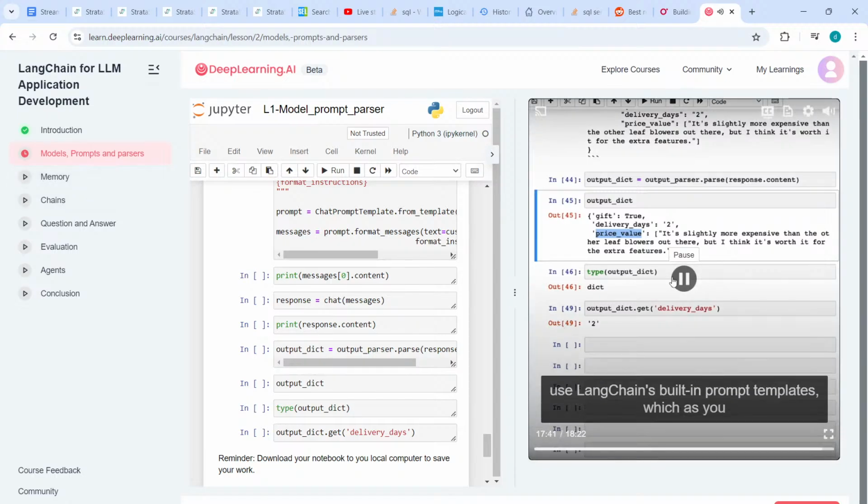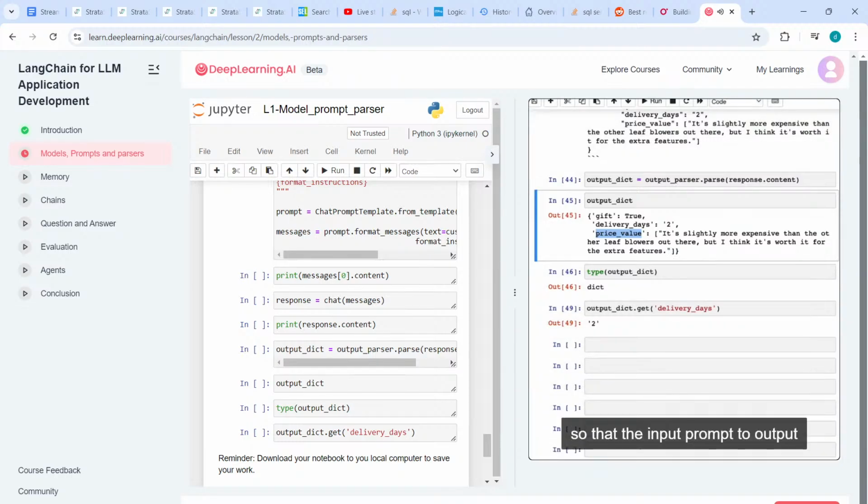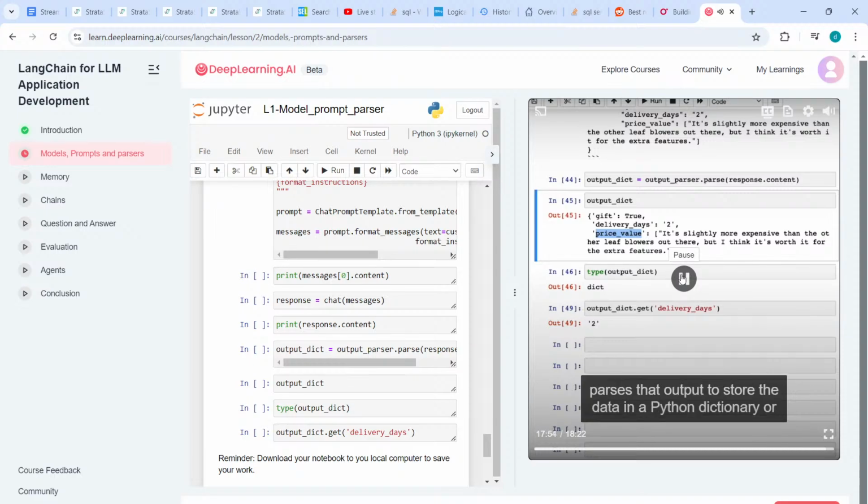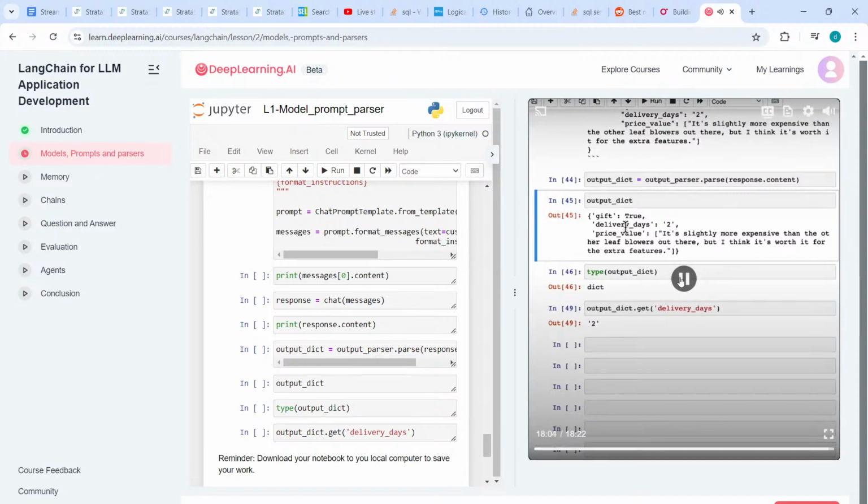and even use LangChain's built-in prompt templates, which, as you just saw, can often be coupled with an output parser, so that the input prompt produces output in a specific format, and then the parser parses that output to store the data in a Python dictionary or some other data structure that makes it easy for downstream processing. I hope you find this useful in many of your applications.